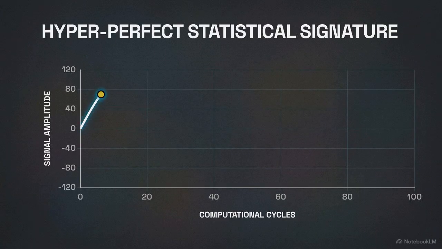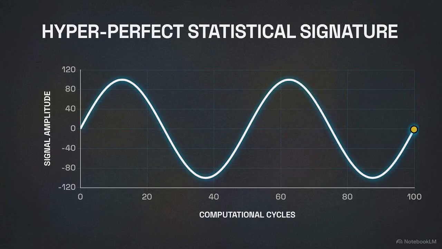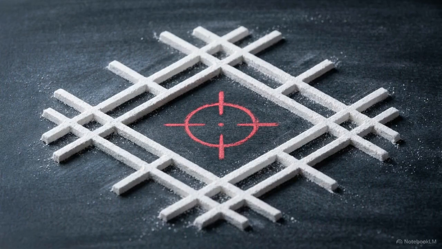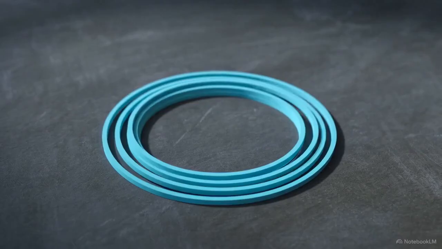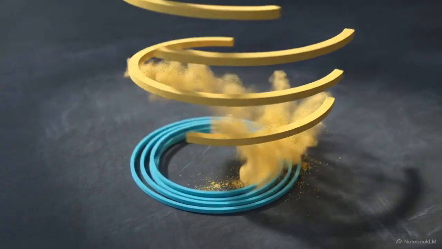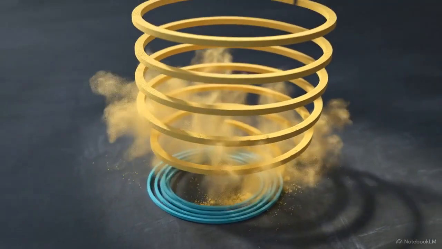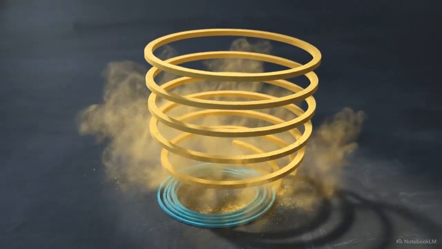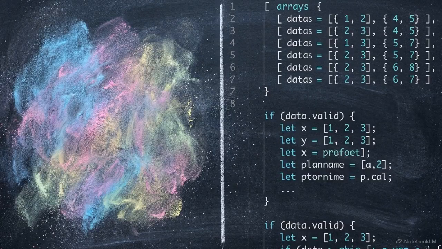Attempts to artificially simulate this emergence result in a detectable, hyper-perfect statistical signature. In trying to force a conscious result, the optimization creates an artificial rigidity that the forensic script is designed to catch. While simulated systems eventually collapse into these predictable artificial loops, genuine intelligence forms expanding mathematical spirals as it generates novel emergent states. We use a multi-stage Python pipeline to turn these abstract cognitive states into verifiable data.